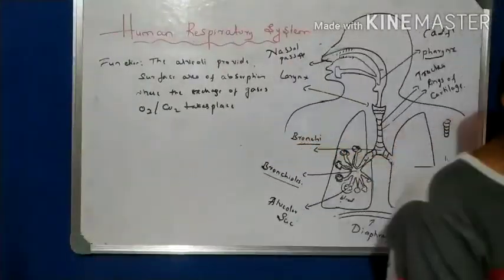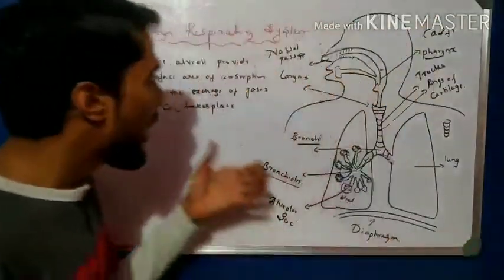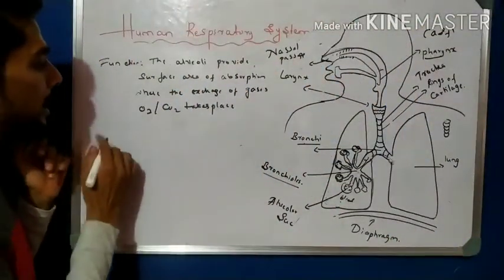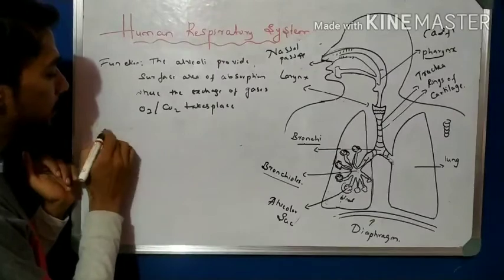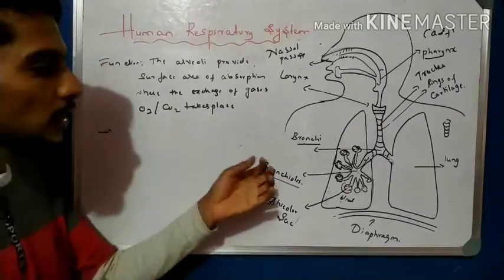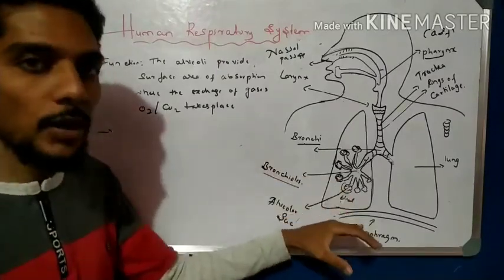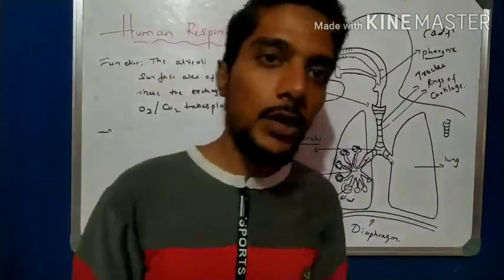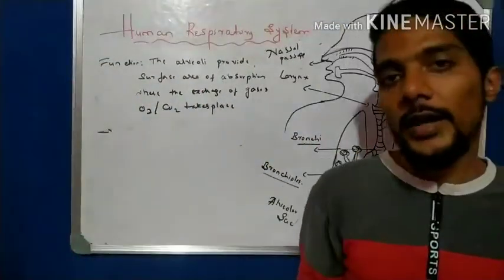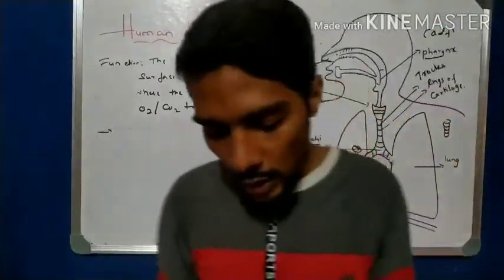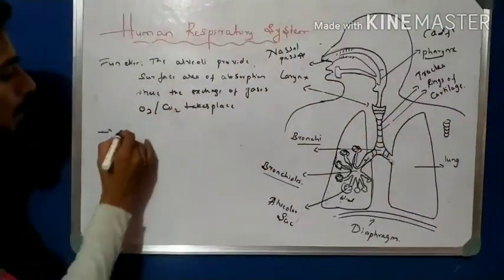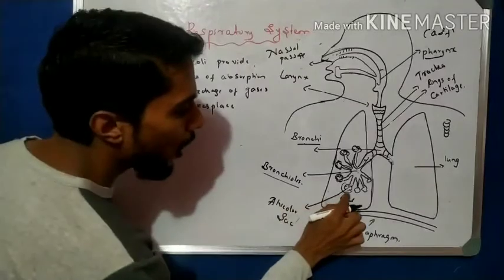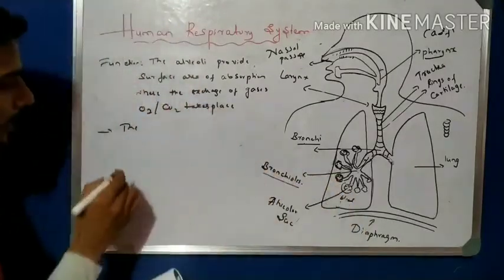This is nothing but the exchange of carbon dioxide, and these alveoli are attached with blood vessels. So what happens? The blood having carbon dioxide, there is an exchange of carbon dioxide and oxygen. So this is the function of alveoli we have to write in the examinations. Also write here that the wall of the alveoli is attached with the blood vessels, right?